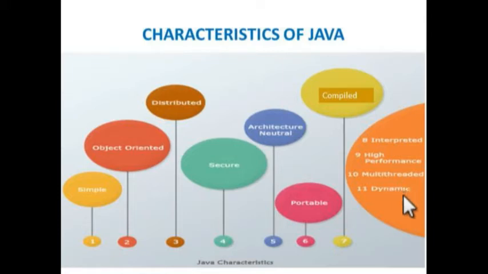Then the last one is dynamic. We can perform dynamic linking operations at the time of execution. It will dynamically link several libraries, classes and packages to the code, so this concept makes Java a dynamic programming language.